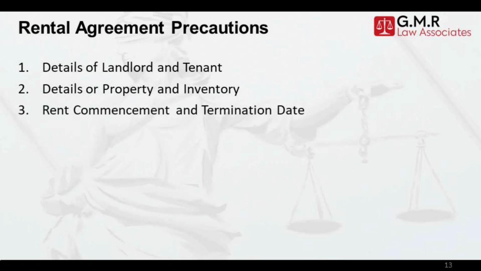3. Rent commencement and termination date. The rental agreement must include the period of rent such as commencement of rental agreement and termination. 4. Purpose of rent. If the tenant is considering for residential, ensure a clause that the premises should not be used for business purpose or any other purposes except for residential. Any alterations and modification of property should not be carried out without the notice and acceptance by the landlord. The tenant should not sub-rent the premises.